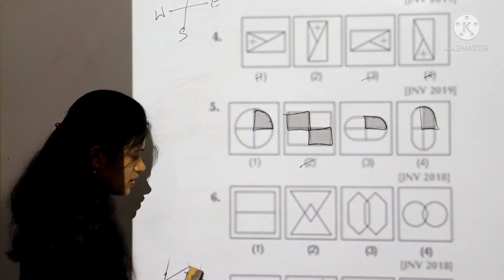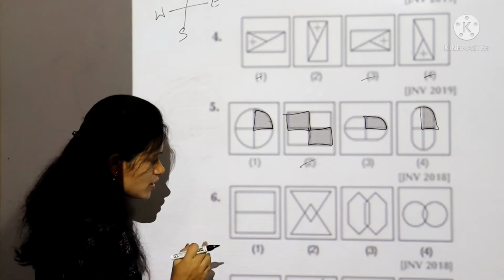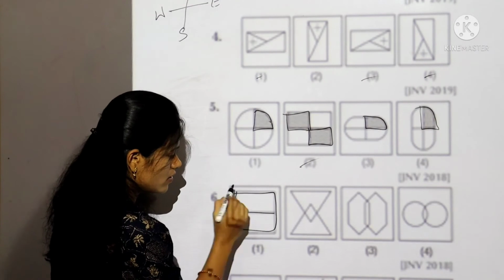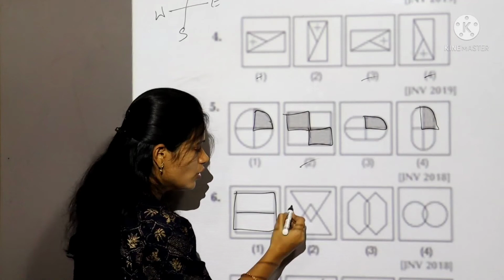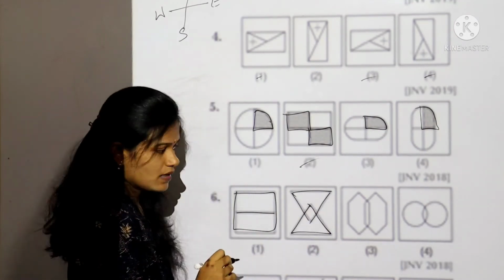Let's take sixth question. First you observe all the boxes carefully. In first box this middle line is dividing the square. So now see second box. Here in this they have given two triangles which are intersecting each other.